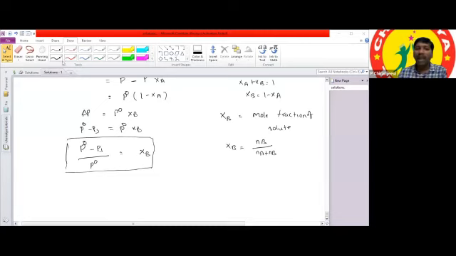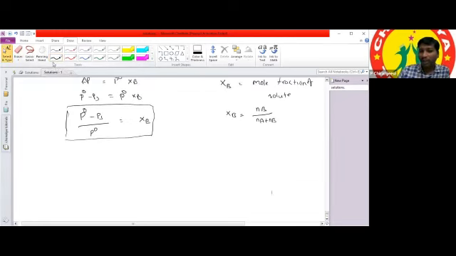Sir, molarity and normality depend upon the temperature. Okay, so according to Charles law, the volume is directly proportional to the temperature. That's why molarity and normality depend upon the temperature.